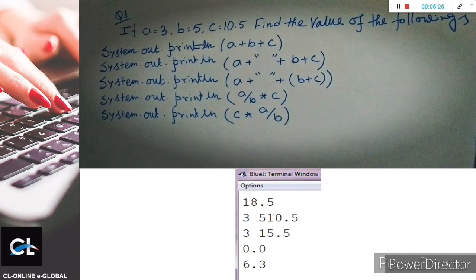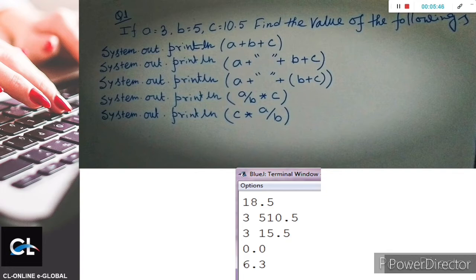Third one, A by B into C. As per the precedence of operators, into, division, mod, all have the same precedence. But whichever occurs on the leftmost side in Java will be performed first.